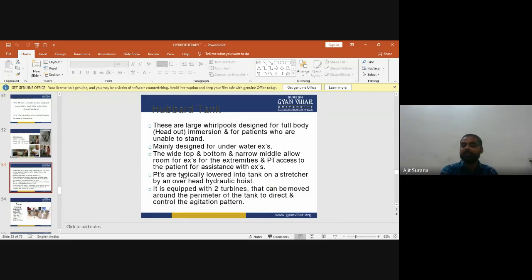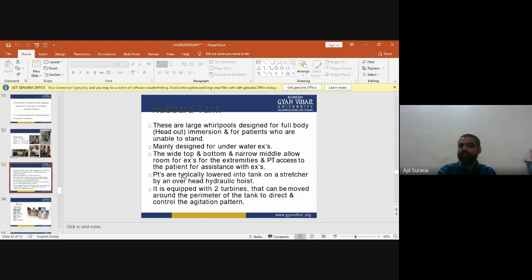The shape of the Hubbard tank is wide at the top and bottom and narrow in the middle. The middle allows room for exercises for the extremities, and for the PT to assist the patient with exercises. Patients are typically lowered into the tank on a stretcher by an overhead hydraulic hoist.